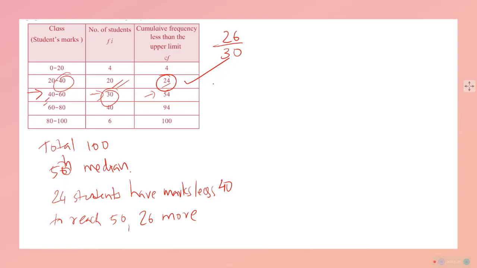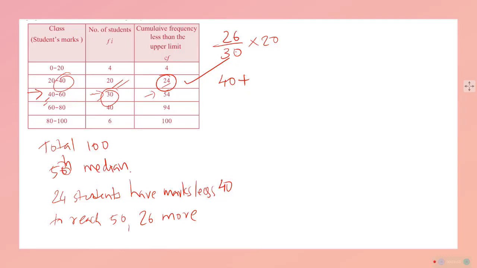But we are quite sure that they will be having marks 40 plus something. That something we have to find out. That something is 26 out of 30 and the class interval is 20 marks. 40 to 60 में 20 marks के बीच में है. तो एक 20 marks के बीच में 26 out of 30 students को मिला है.